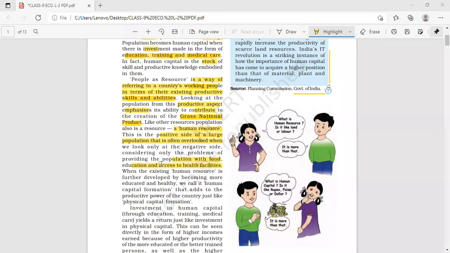If we see that the problems related to food, education, and approach to health facilities for this large population will be a problem for the country, then it will be a negative side. But rather, if we see it for the economic growth, then it will be the positive side.